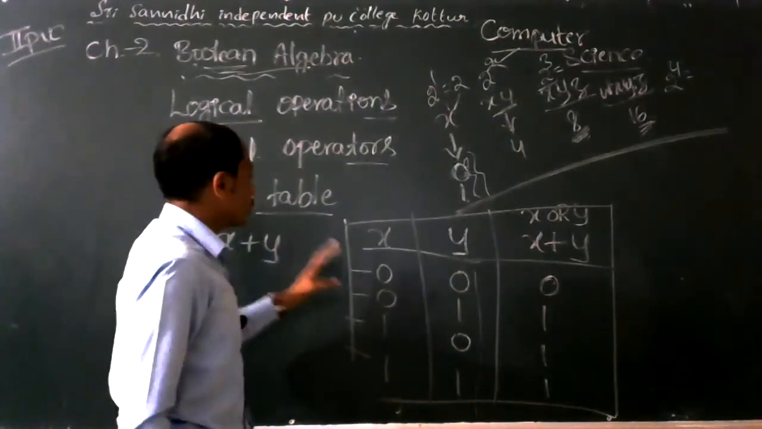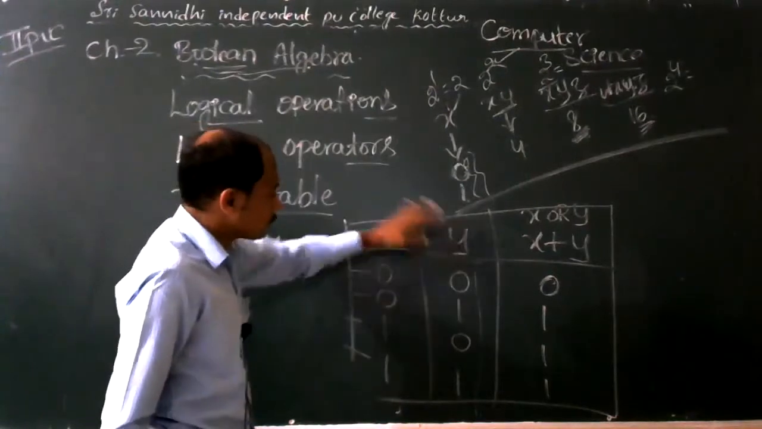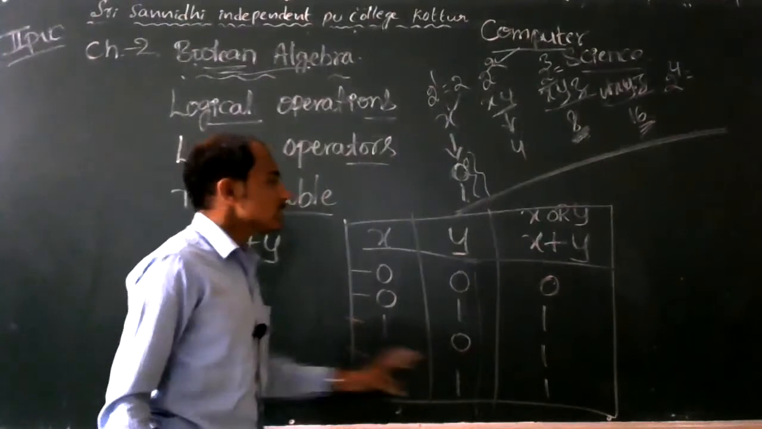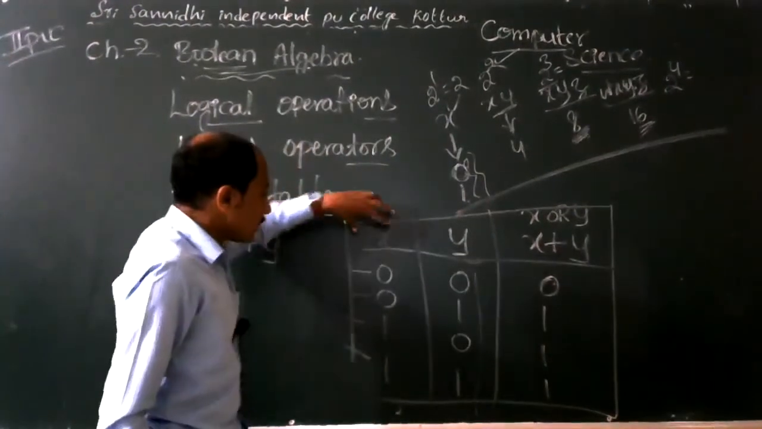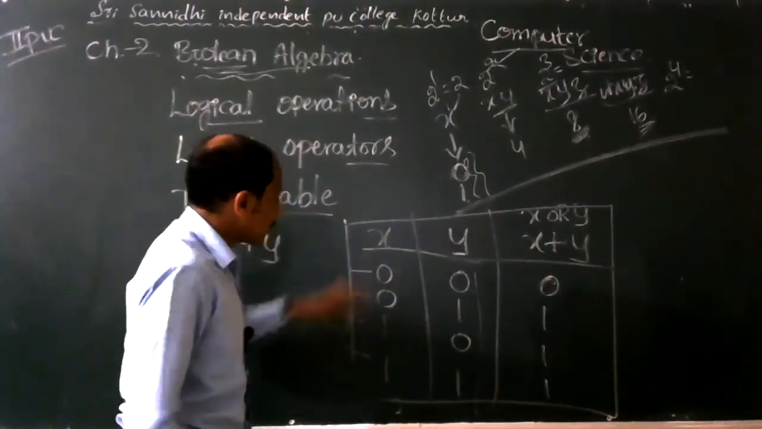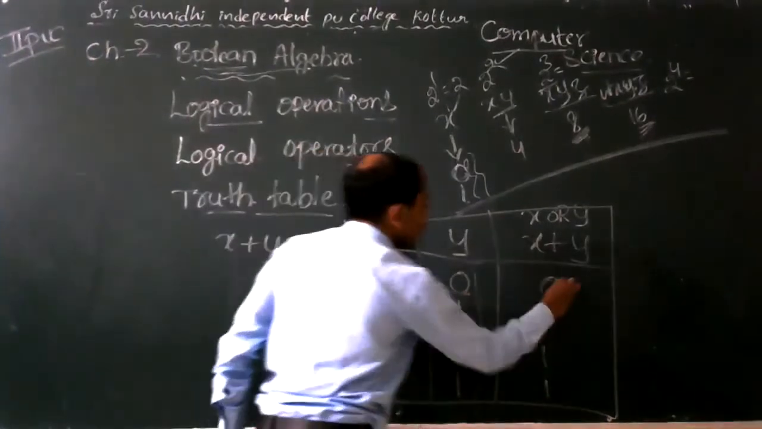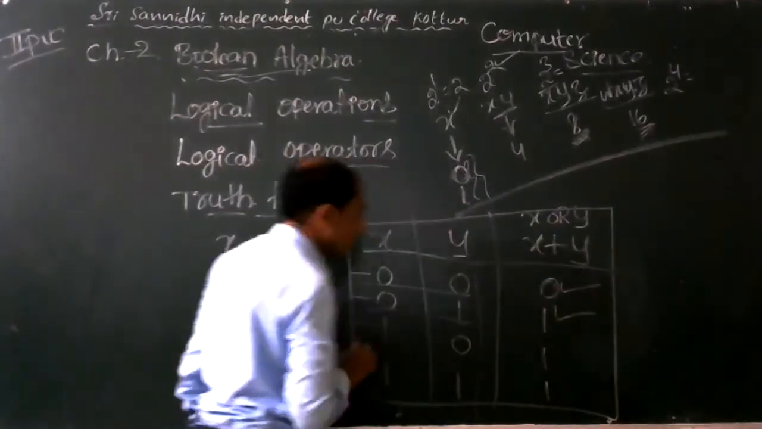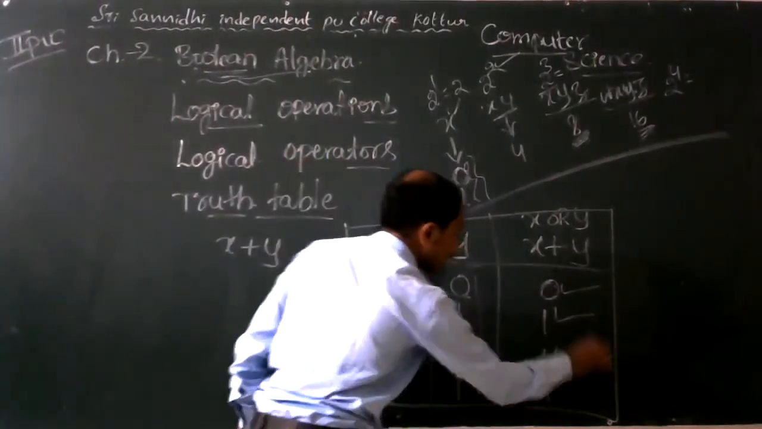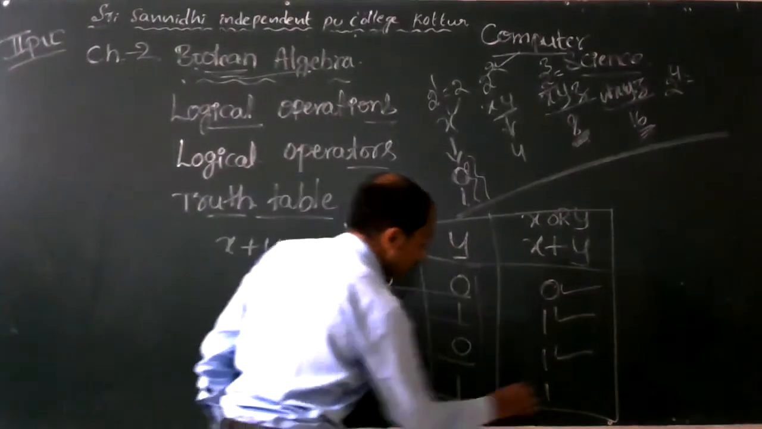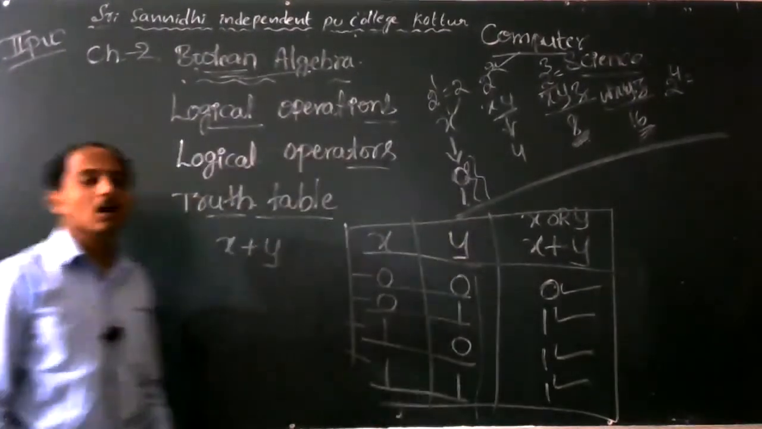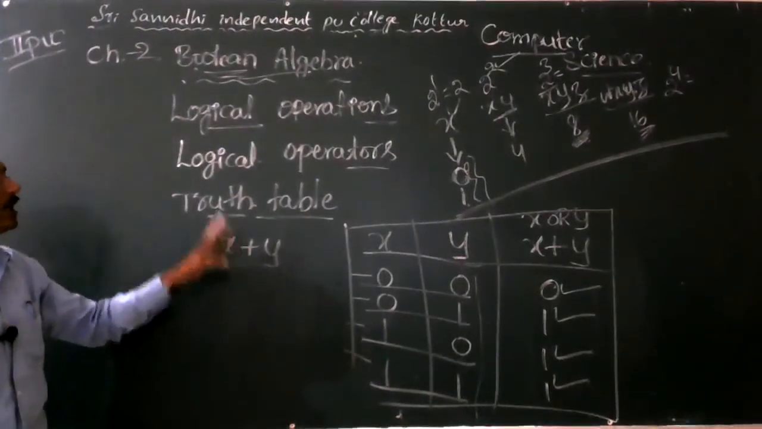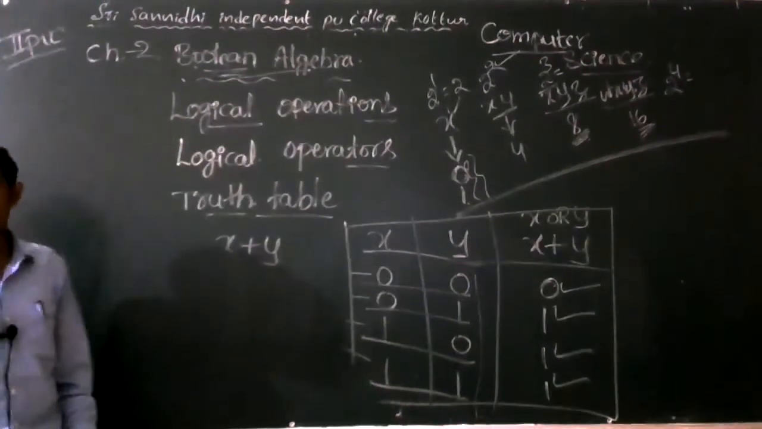In that truth table, all the possible input combinations have corresponding output results, so that's why this is a truth table. This is the first input combination with its corresponding output, the second input combination, the third, and the fourth, each with its corresponding output result. Like that, truth tables are written for logical operations.